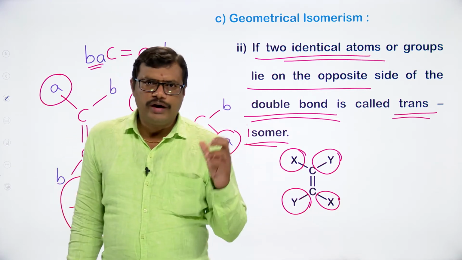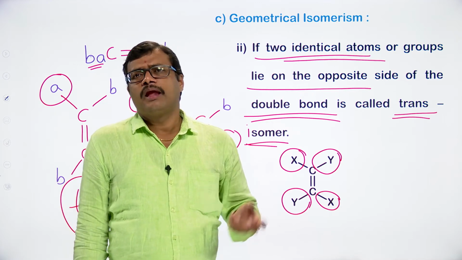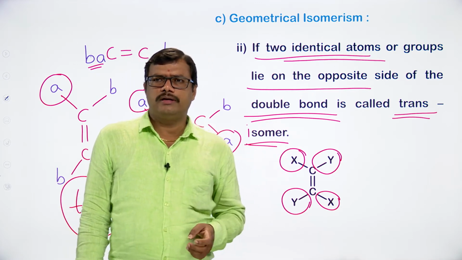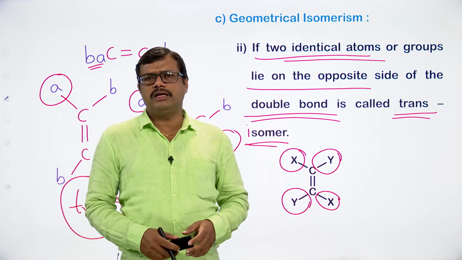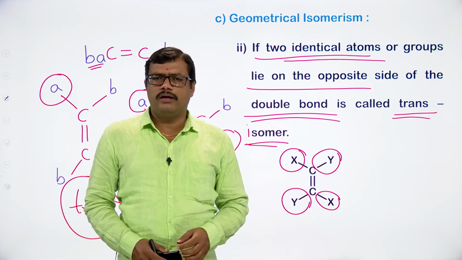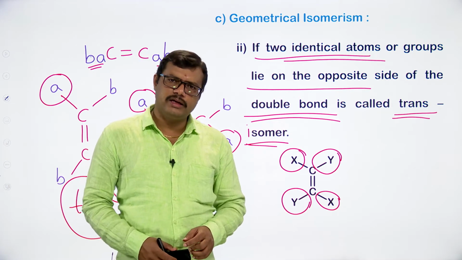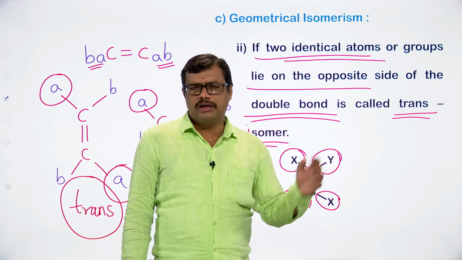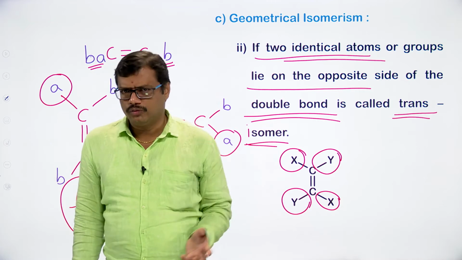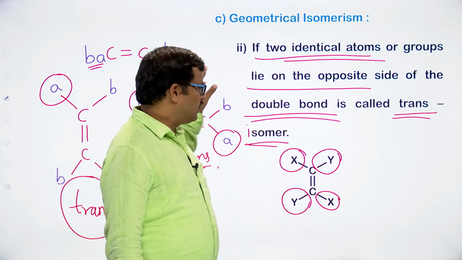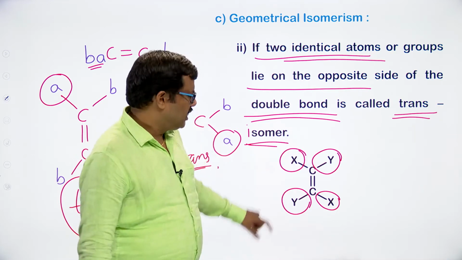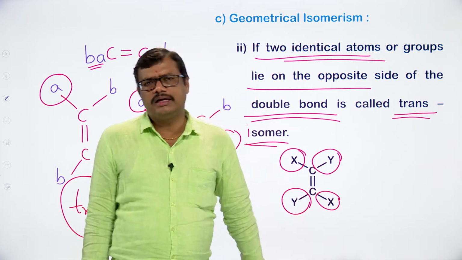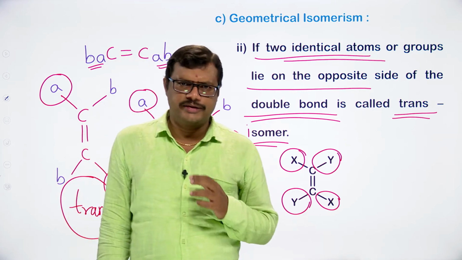Simple. Why can we expect geometrical isomerism? Geometrical isomerism is expected because of the restricted rotation with respect to the double bond. Restricted rotation results in the formation of geometrical isomers. If the same groups are present on the same side of the double bond, it is cis. If the same groups are present on the opposite side, it is a trans isomer.